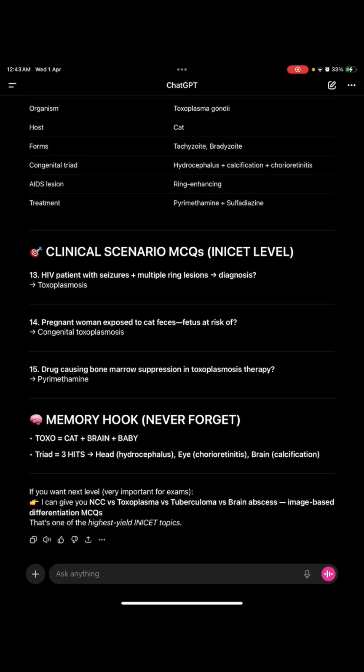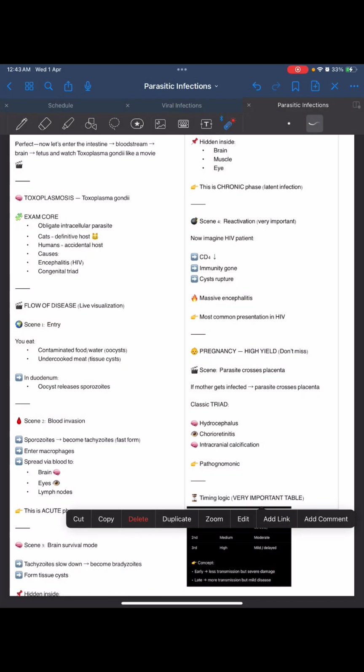Tried 3 hits. Okay. Now let's see what the book says about toxoplasmosis. Let's enter the intestine, bloodstream, then brain, and then fetus. Watch the Toxoplasma gondii like a movie.